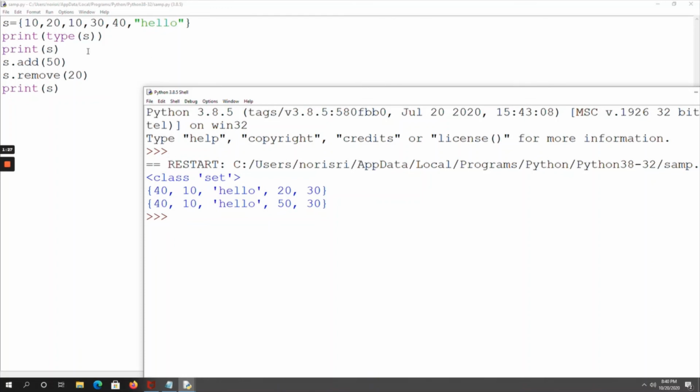So this is about the set operations. Set is a mutable data type. You can perform changes, that means you can add elements into the set and you can remove elements from the set. So this is the sample program on set data type.